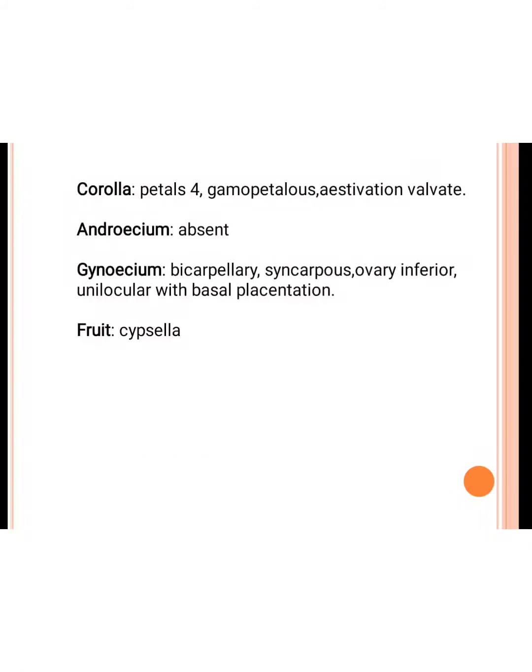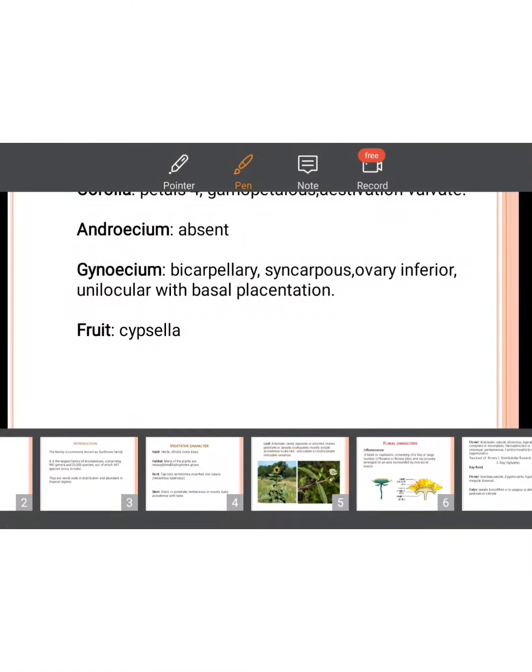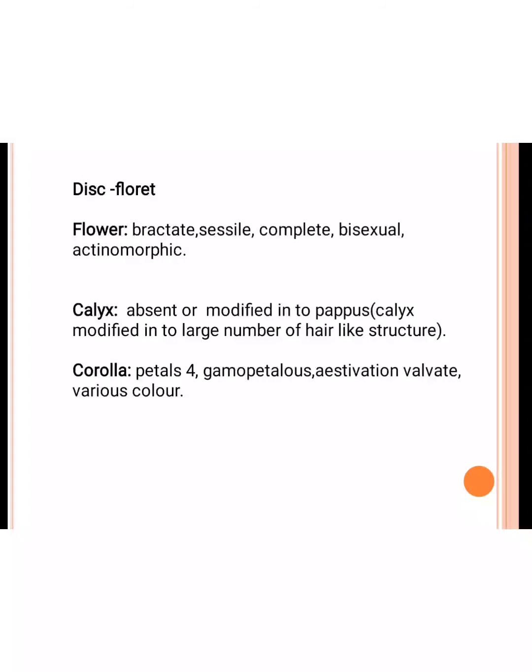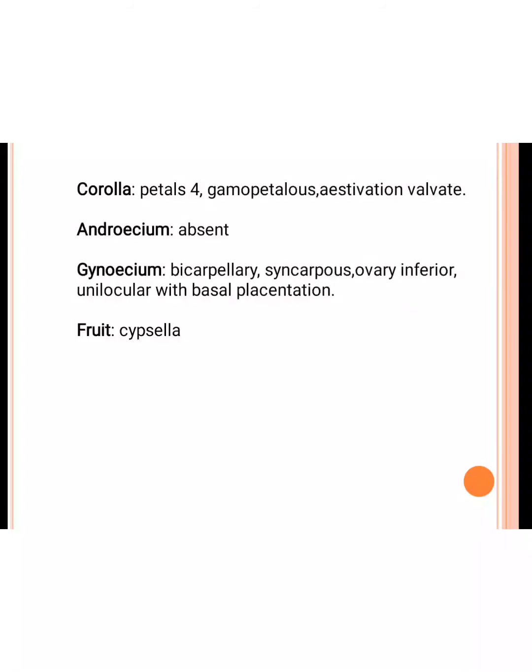It means the ovary is bicarpellary, it has 2 carpels, but the ovary is unilocular. It means they have a single locule. In this locule, the ovules are attached to this basal portion, so it is called basal placentation. And the fruit is a cypsela type. This is the ray floret characteristic.